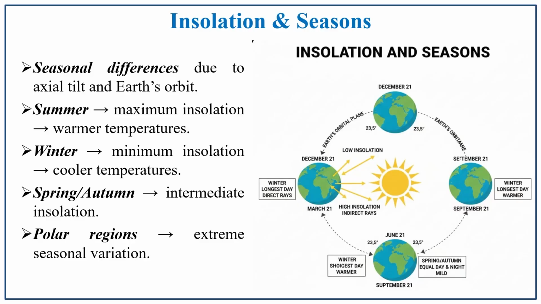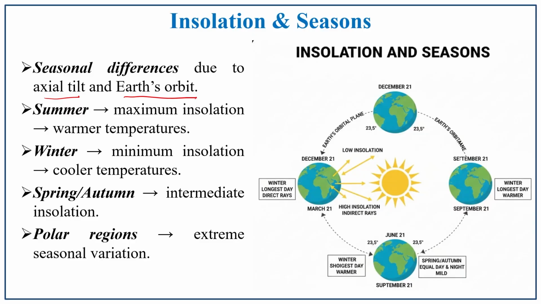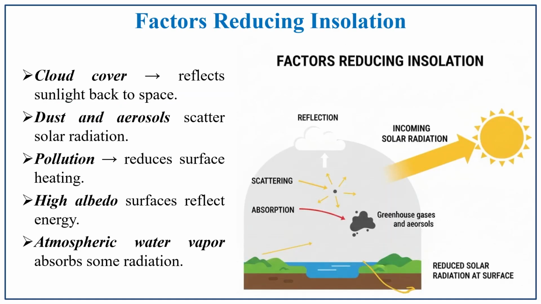Insolation and seasons. How are insolation and season correlated? The seasonal difference is due to axial tilt and Earth's orbit. So, how do seasons evolve? Because of the axial tilt and Earth's orbit. In summer there is maximum insolation and warmer temperature. Vice versa, in the winter there will be minimum insolation and a cooler temperature. In the spring, what happens? It is intermediate between hot and cool, and in the polar region there will be extreme seasonal variation.